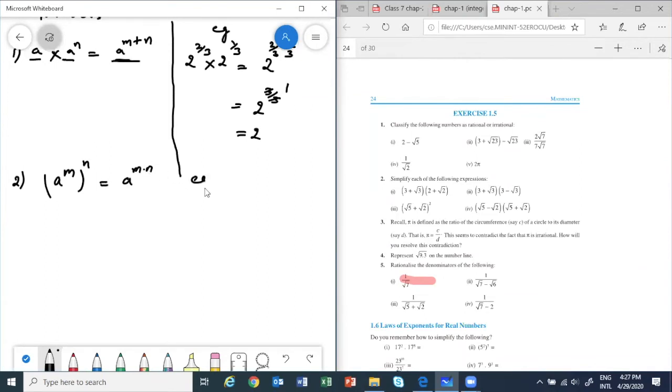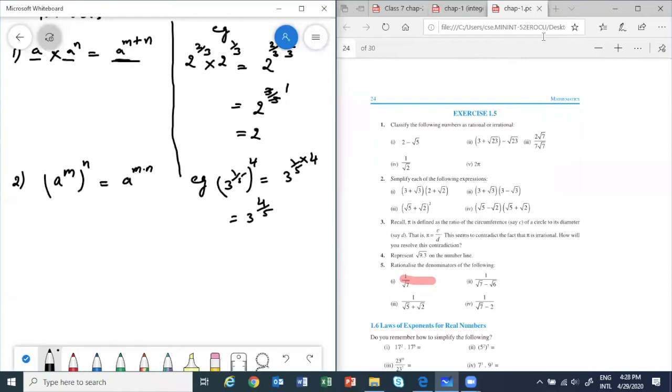So for example, suppose you have 3 power 1 by 5 whole power 4. Okay, so this will be equal to 3 power 1 by 5 multiplied by 4, which is equal to 3 power 4 by 5.